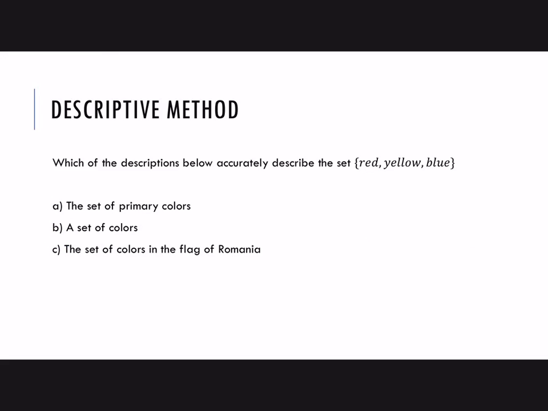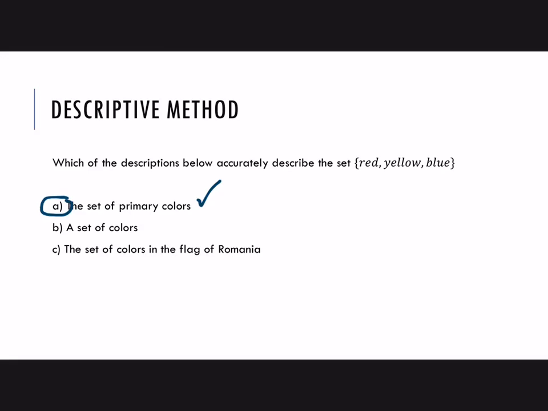All right, how about the set containing red, yellow, and blue? Is it the set of primary colors, a set of colors, the set of colors in the flag of Romania, or multiple options from those? All right, well, definitely part A, the set of primary colors. As long as you accept that traditional definition of what a primary color is, then that's red, yellow, and blue.